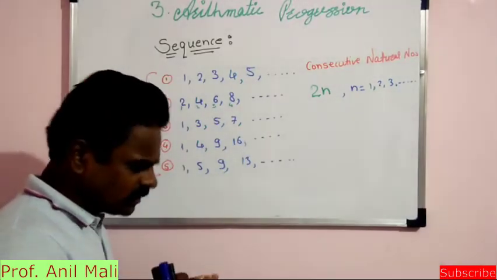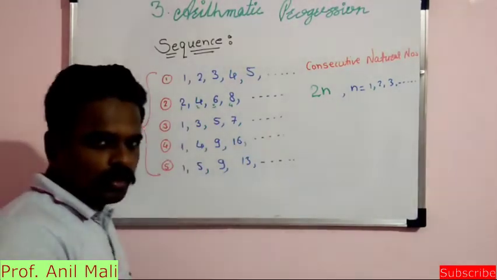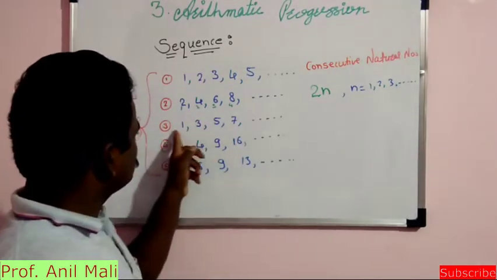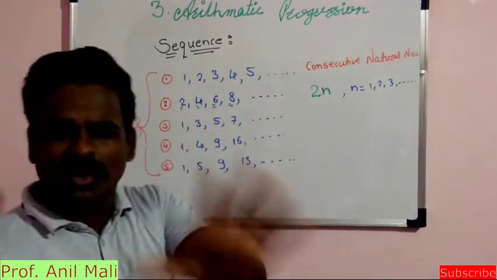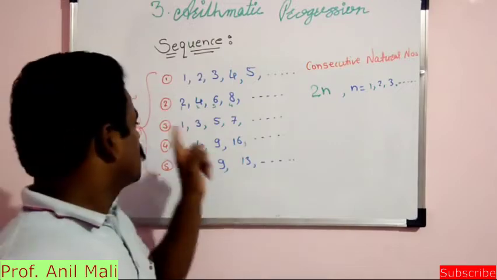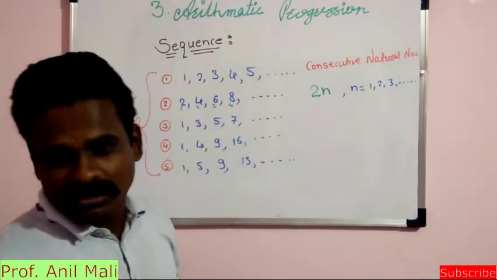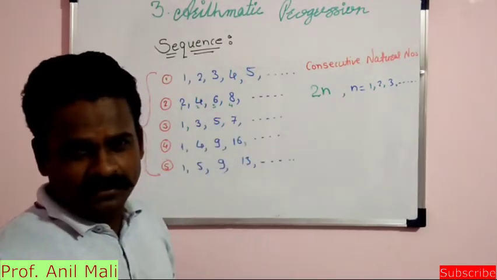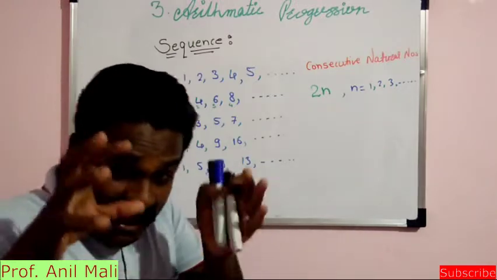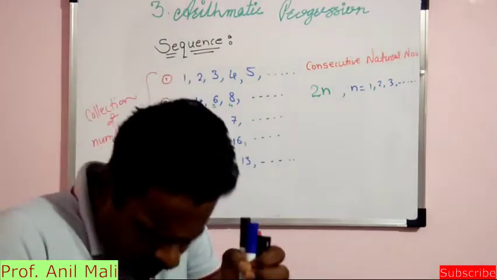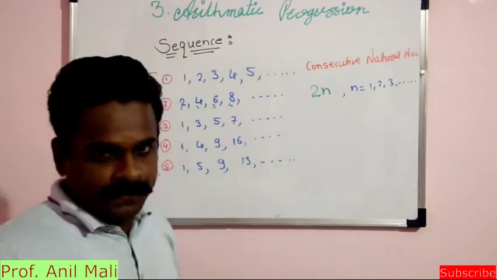That means if you look over the whole sequence, these are the consecutive odd natural numbers. But with the help of a formula in terms of n, we can bind it.